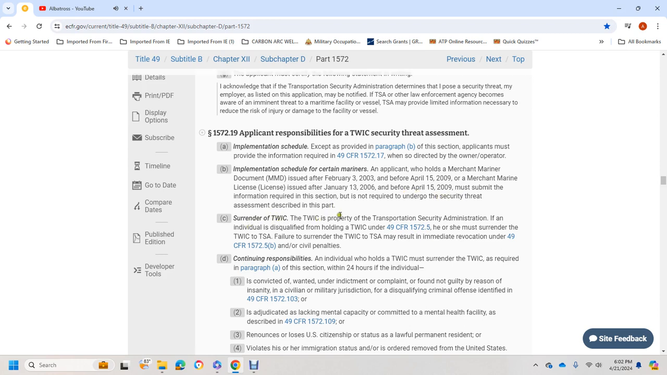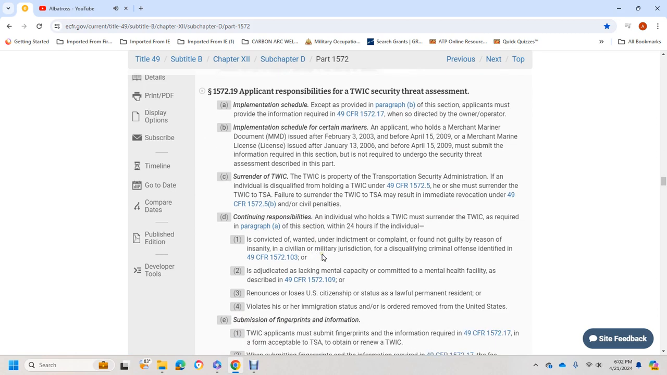If the Transportation Security Administration determines that an individual is disqualified from holding a TWIC under Title 49 CFR 1572.5, he or she must surrender the TWIC to TSA. Failure to surrender it to TSA may result in immediate revocation under Title 49 CFR 1572, with civil penalties. Continuing responsibilities: an individual who holds a TWIC must surrender the TWIC as required in paragraph A within 24 hours if convicted, wanted under indictment or complaint, or found not guilty by reason of insanity in civilian or military jurisdiction of a disqualifying criminal offense identified in Title 49 CFR 1572.103, or adjudicated as lacking mental capacity or committed to a mental health facility as described in Title 49 CFR 1572.109.